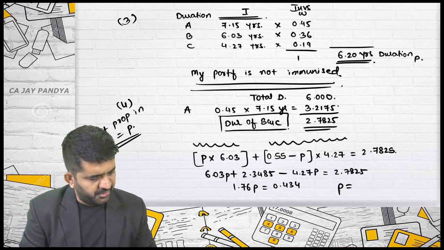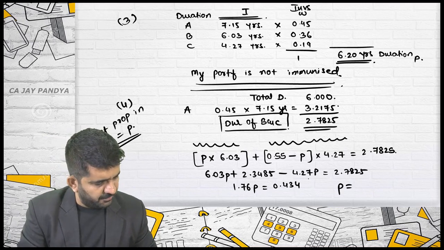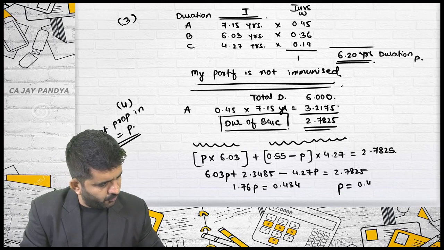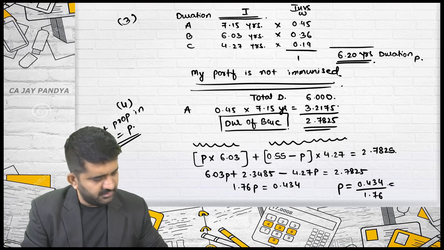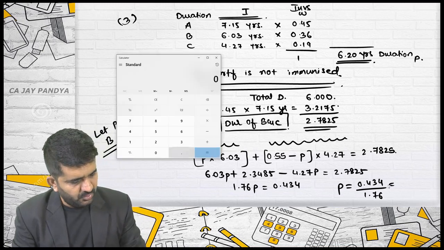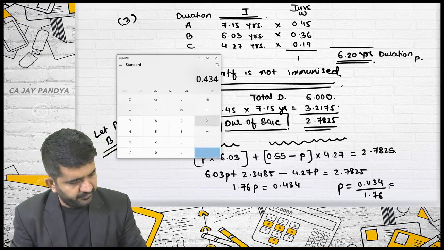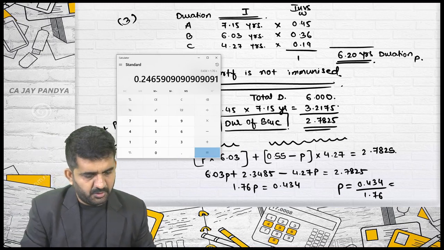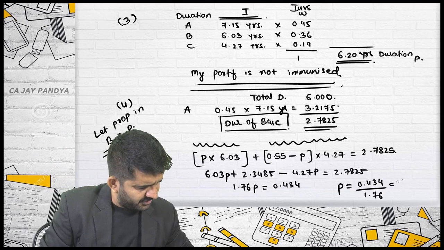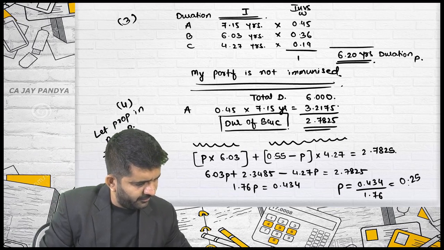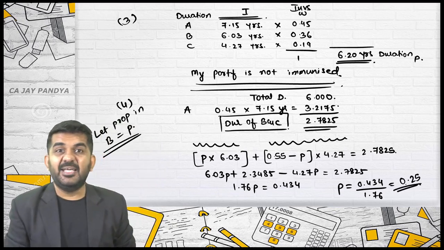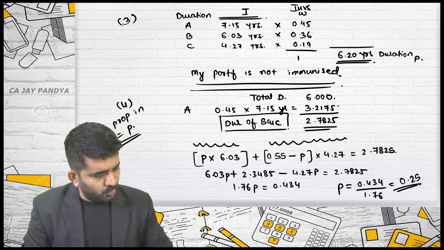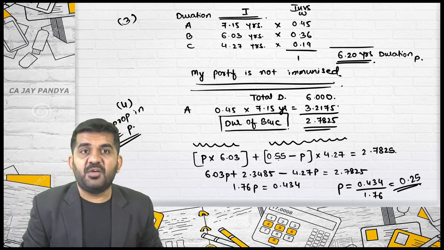So the proportion in B, P, is 0.434 divided by 1.76, which is 0.25. 0.25 will be in B. What is the total in B and C? 0.55.